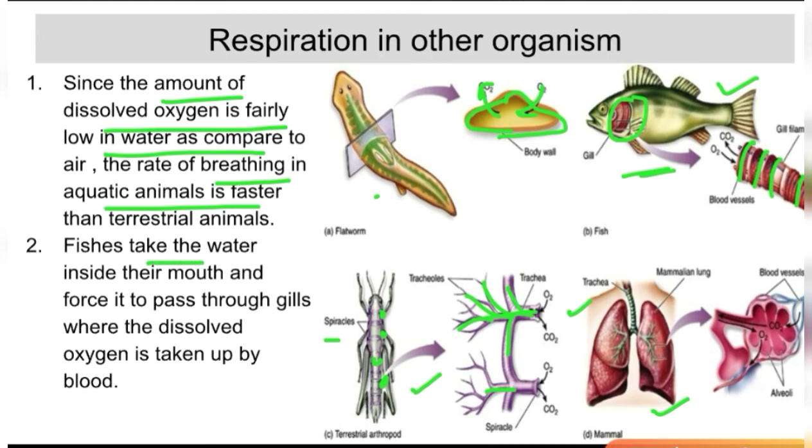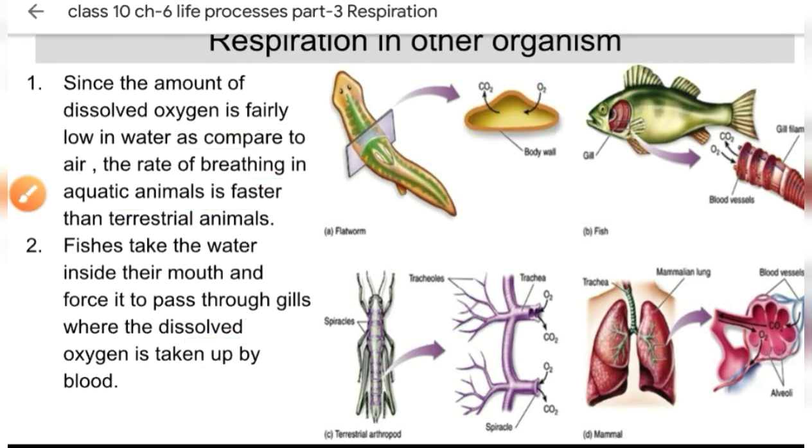The fishes take water inside through their mouth, and then from the mouth it goes to the gills. The gills absorb the dissolved oxygen present inside the water. Then this oxygen is taken up by the blood, because blood capillaries are attached to the gills. So this is how the mechanism goes on in aquatic animals.